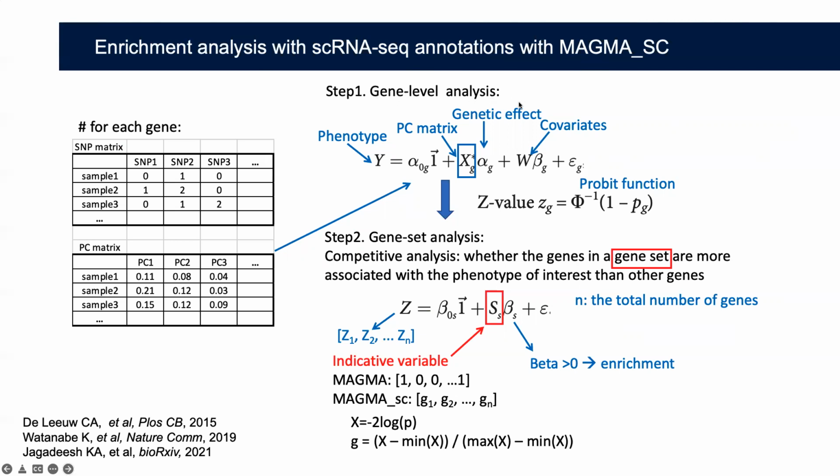The first step is gene level analysis, in which we conduct an association test between the phenotype, which is cases or control, against the principal component matrix for each gene. In the association test, we get a p-value, which was transformed into a z-value by the probit function. In the next step, we conduct a gene set analysis to test whether the genes in a gene set are more associated with the phenotype of interest than other genes.